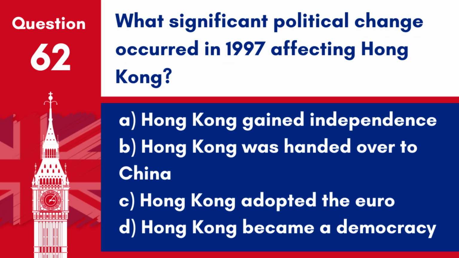Question 62. What significant political change occurred in 1997 affecting Hong Kong? A. Hong Kong gained independence. B. Hong Kong was handed over to China. C. Hong Kong adopted the euro. D. Hong Kong became a democracy. Answer: B. Hong Kong was handed over to China. In 1997, the UK transferred sovereignty of Hong Kong to China under the principle of one country, two systems.